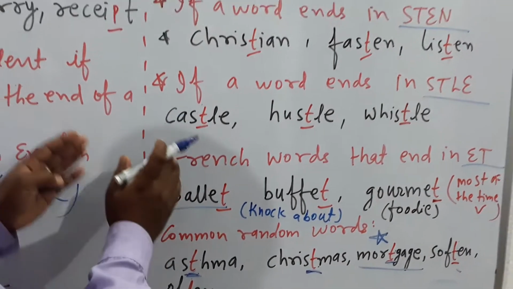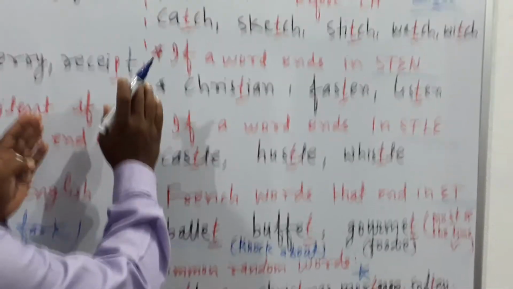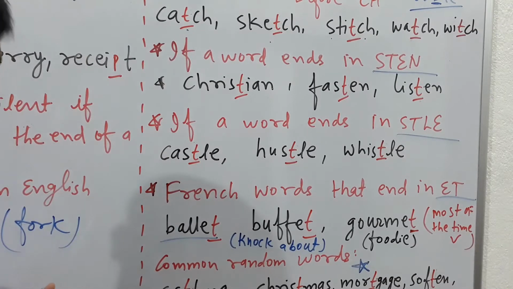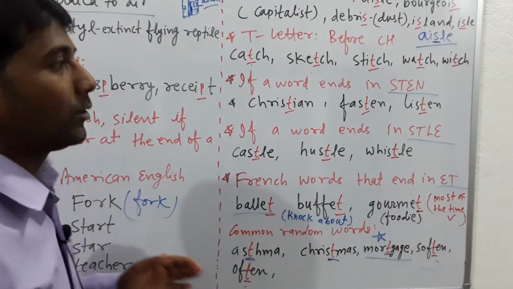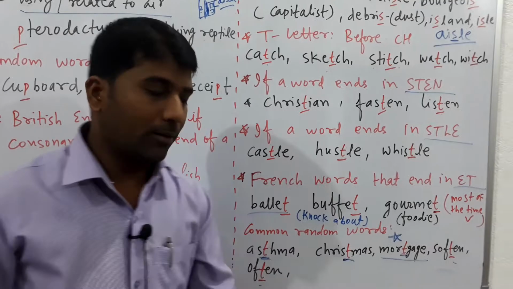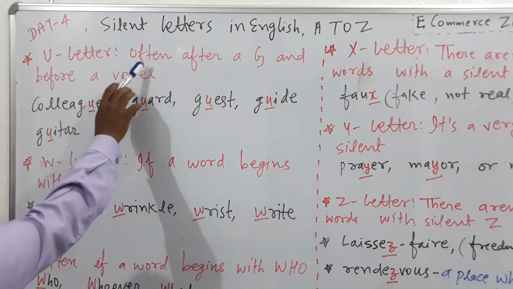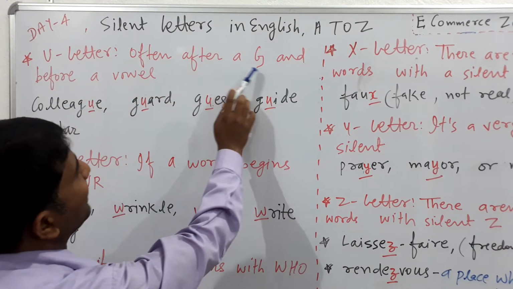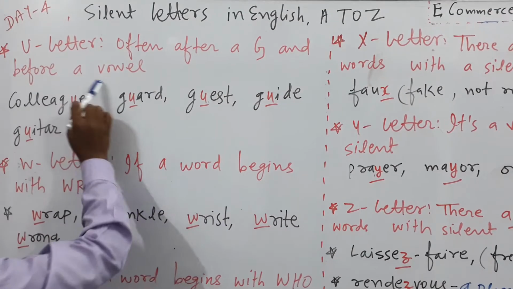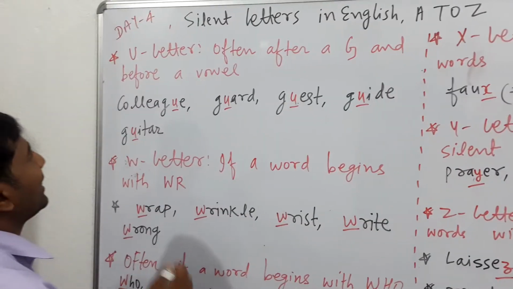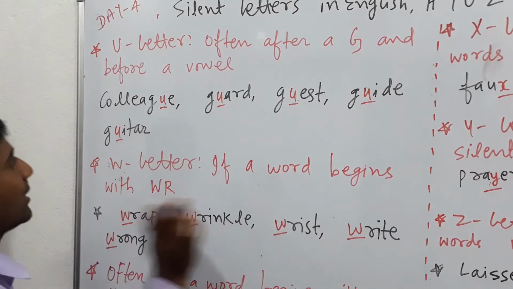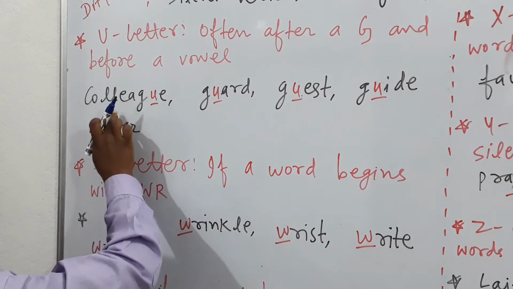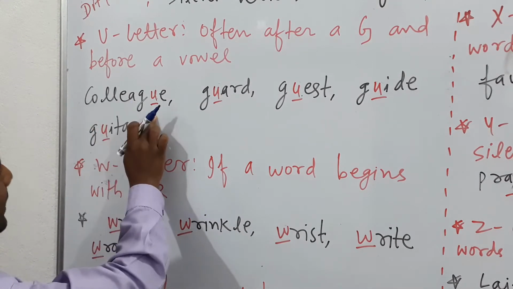So already I have explained up to the T letters, and next I am going to tell you the next letter, okay? U letter, often after a G and before a vowel. So here U is understood or hidden. The first word is colleague.